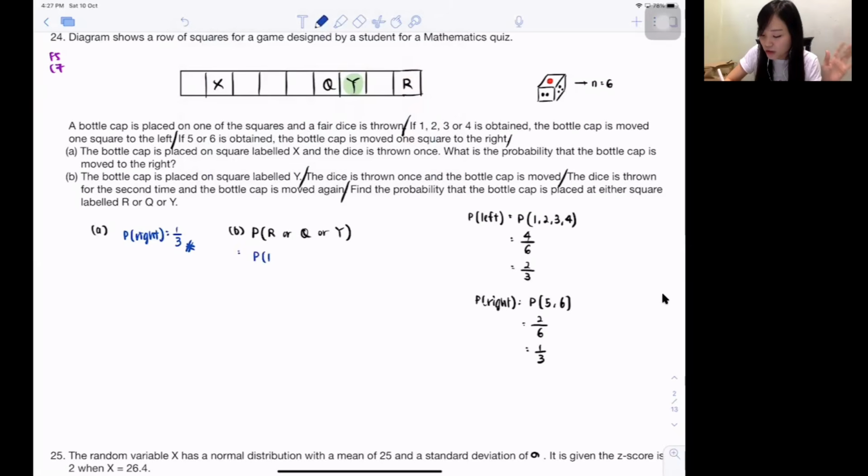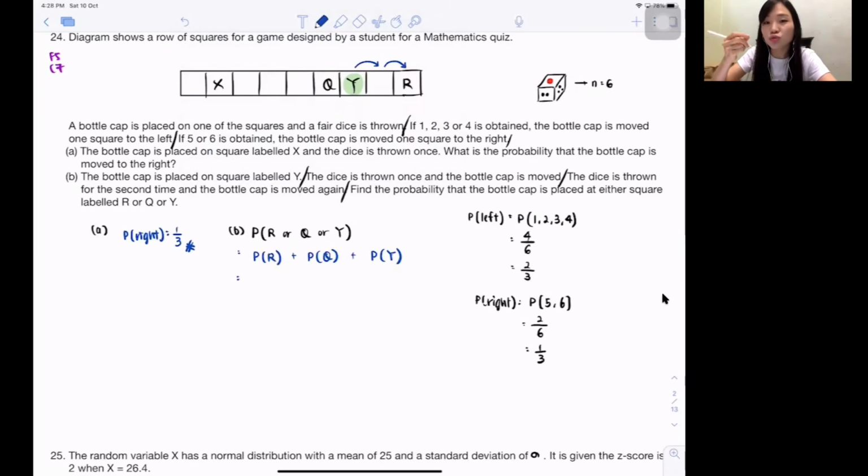You guys should find out the probability of stopping at R, the probability of stopping at Q, the probability of stopping at Y. Correct? All right, plus, we just learned. Correct? Let's talk about R. So how do you guys stop at R? Do you guys realize I already assume my bottle cap is on the green color one. So green color spot, how do you guys go to R? So isn't it you guys will walk one step to the right and one more step to the right, isn't it you guys will stop at R, correct?